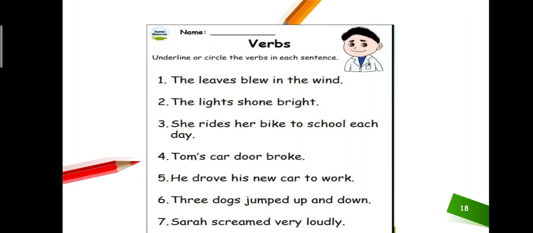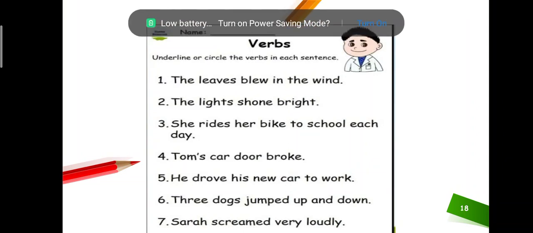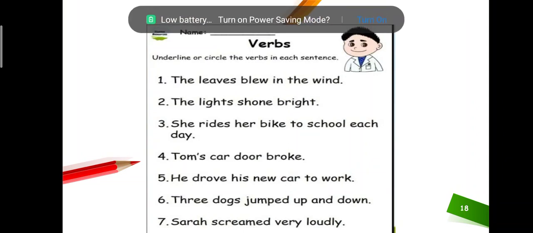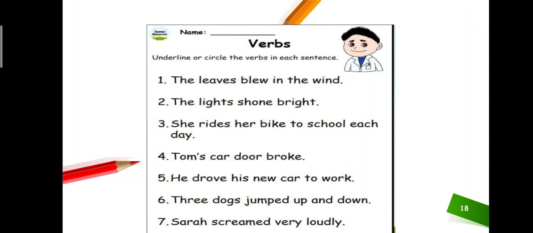Three dogs jumped up and down. In this sentence, what is the verb? Tell me, students. Try to give me the answer. Okay, jumped is the verb over here. Sarah screamed very loudly. Sarah is trying to be very loud, that's why she is screaming. Scream is the verb over here.